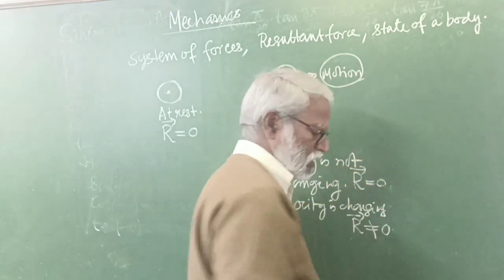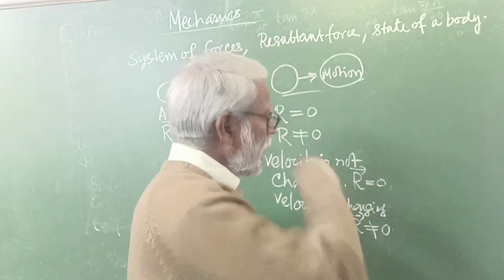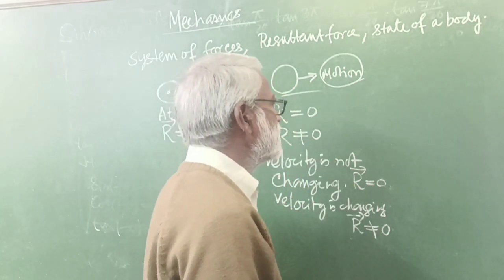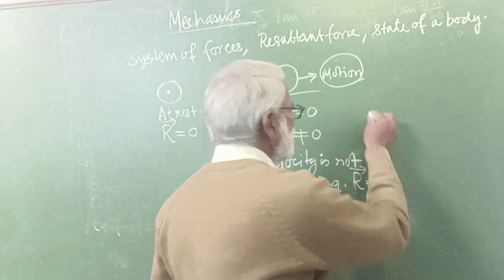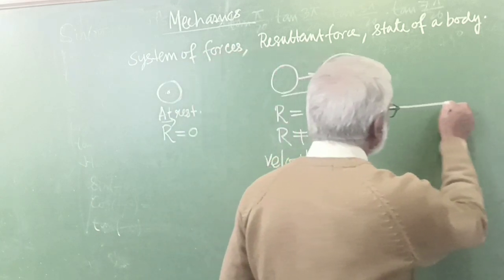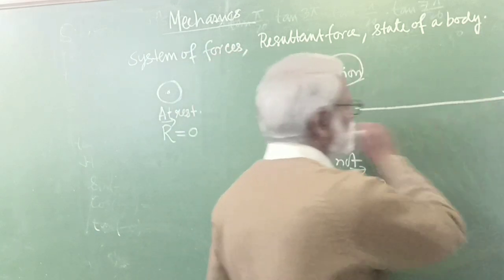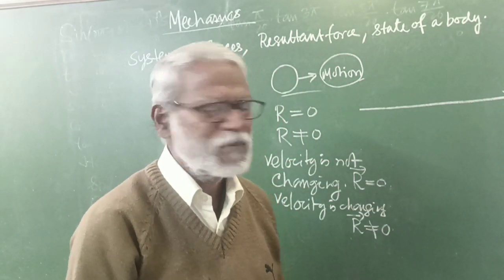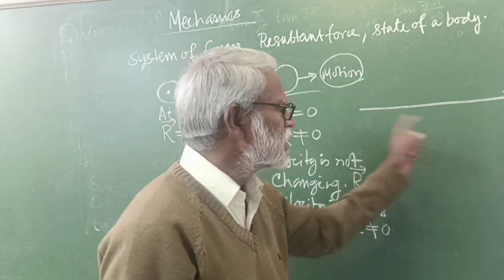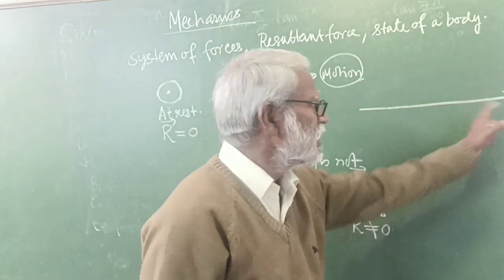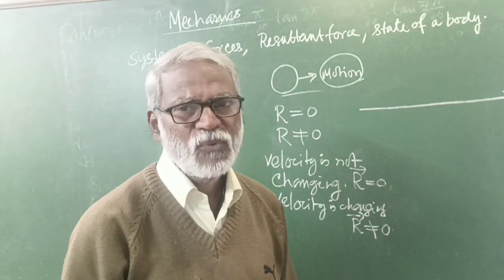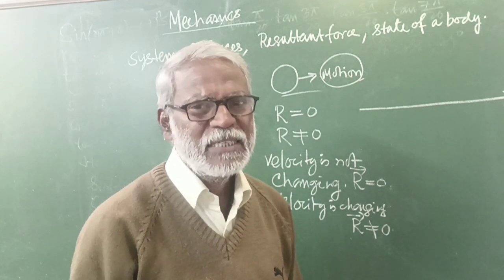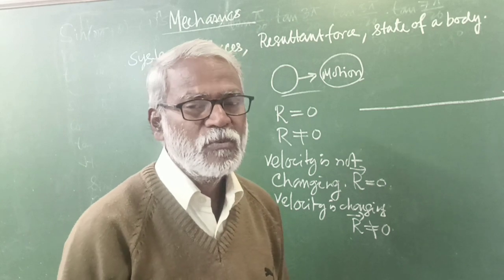So suppose you find a body and that body moves in a fixed direction. It is not changing its direction, it is moving in a fixed direction. So fixed direction means the path will be a straight line.